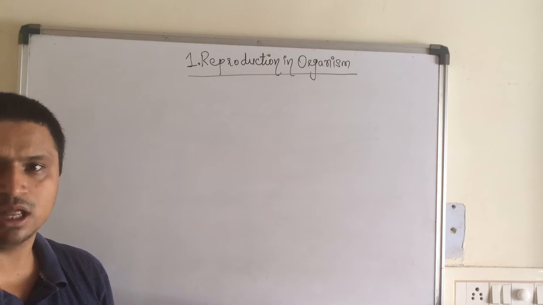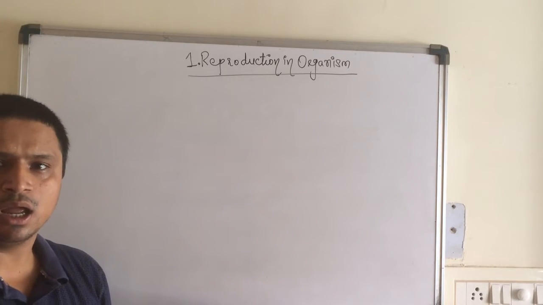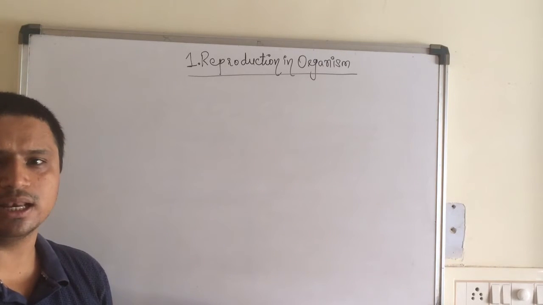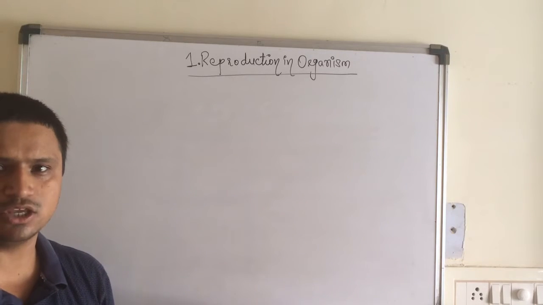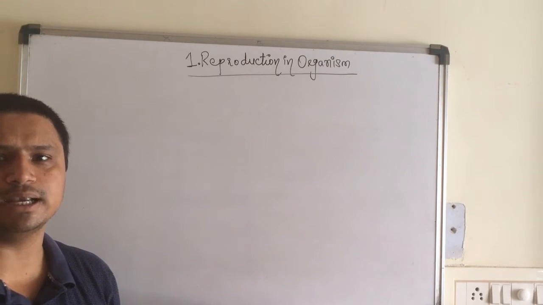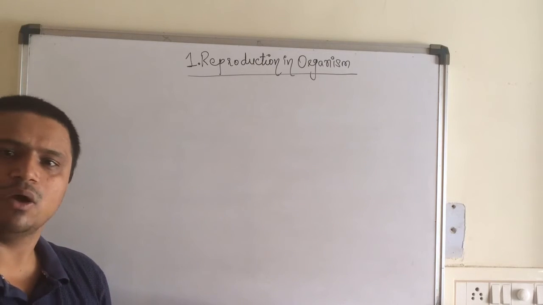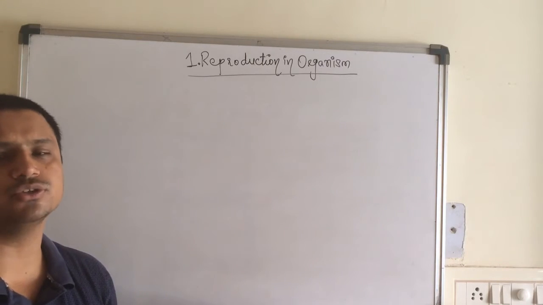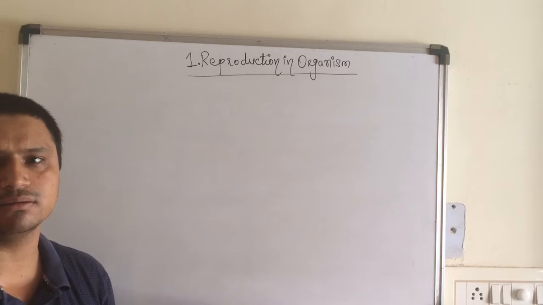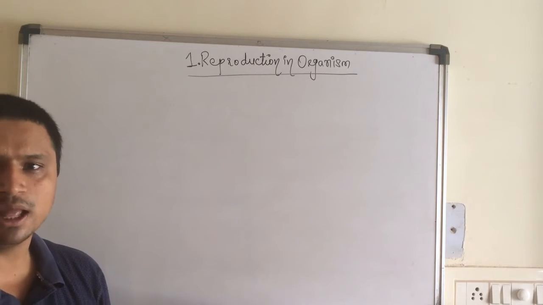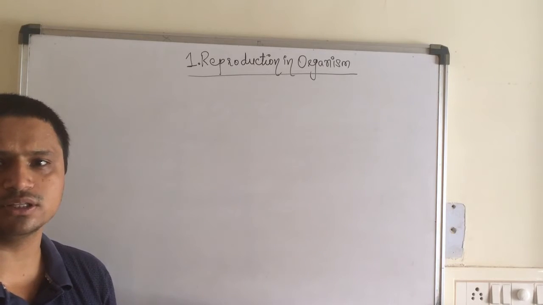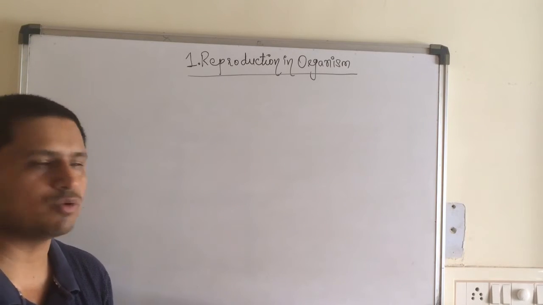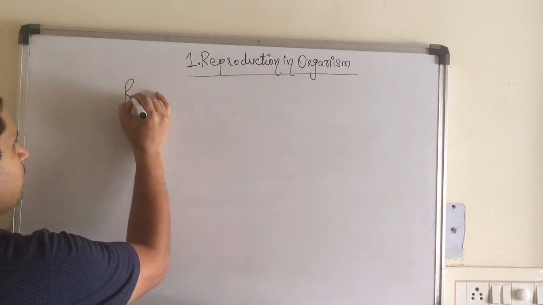On the other hand, there is a process wherein the organism continues its species. Like humans, they also need to maintain the progeny or the species, and other organisms also need to maintain the continuity of their species. Now, there is only one life process which is responsible for this continuity of generations, what is it, children? That is reproduction.